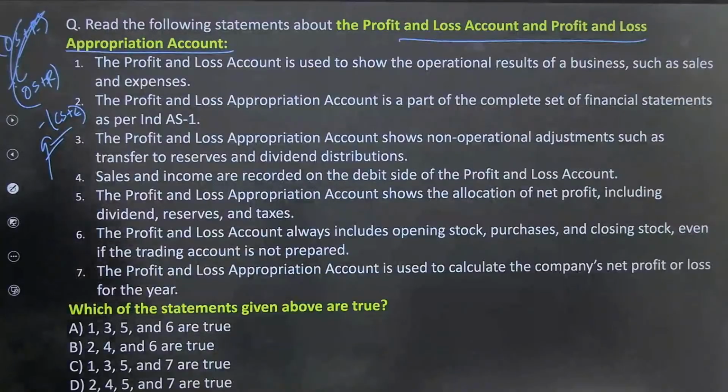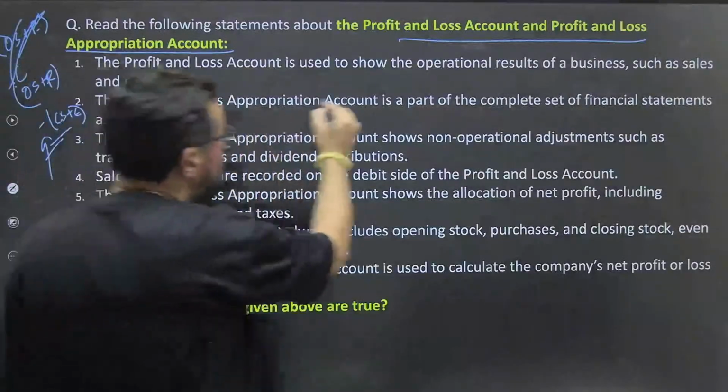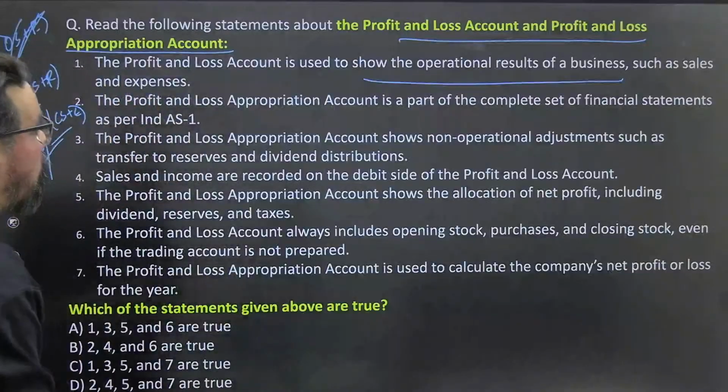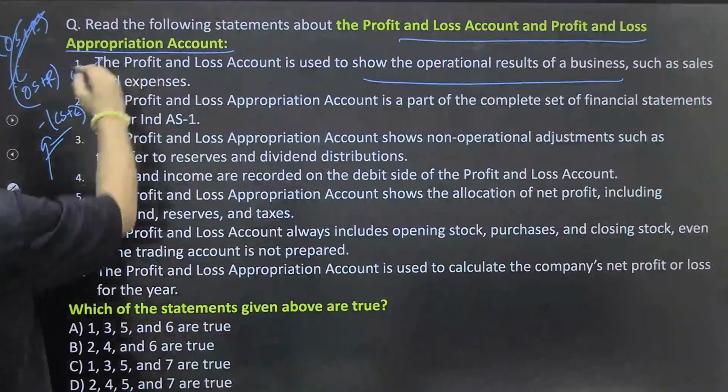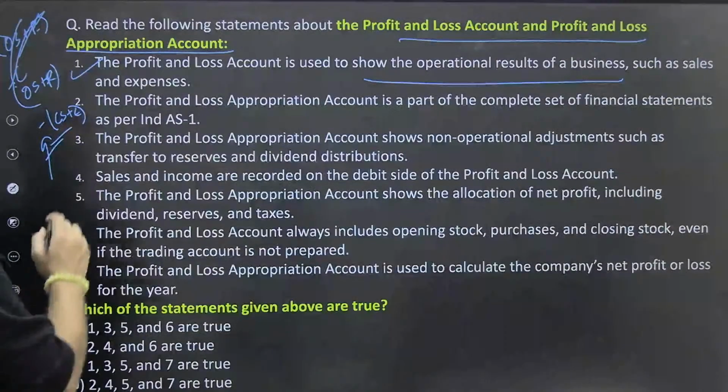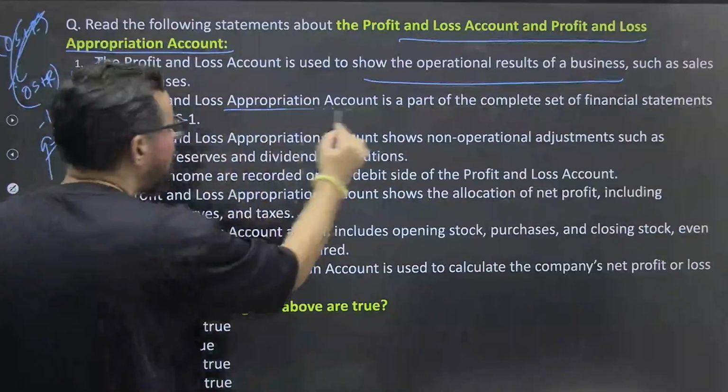So, profit and loss account is used to show the operational result of business such as sales and expenses, okay. The outcome is of course net profit or net losses, okay. The profit and loss appropriation account is part of the complete set of financial statements as per this thing. It is like we generally prepare this particular one separately.